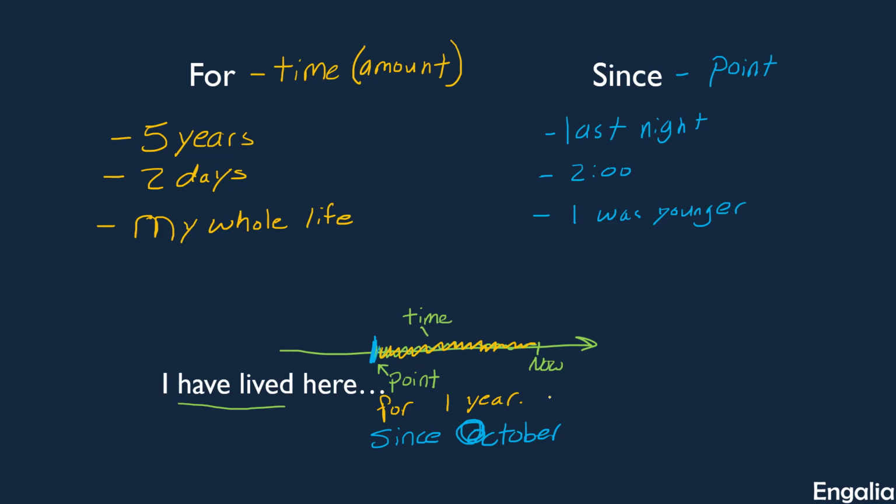Okay, so next time you're talking about something that started in the past and continues until the present, you can now use these two words correctly. You can say for to describe the amount of time, or since to say the point that it began.